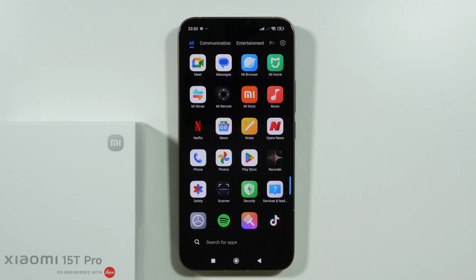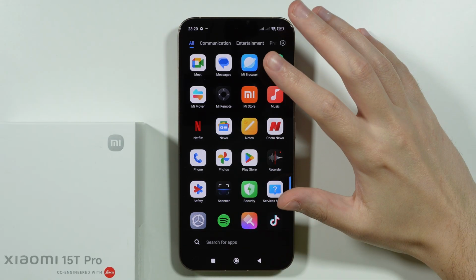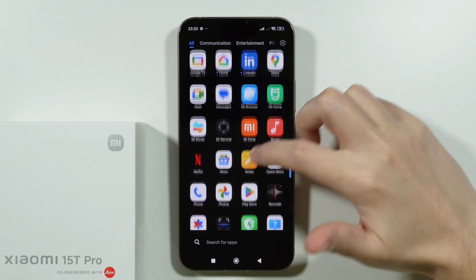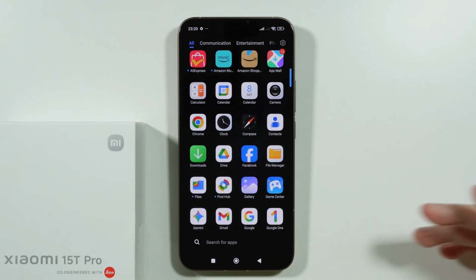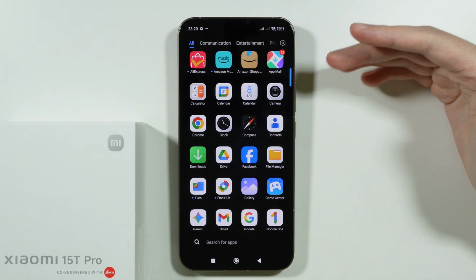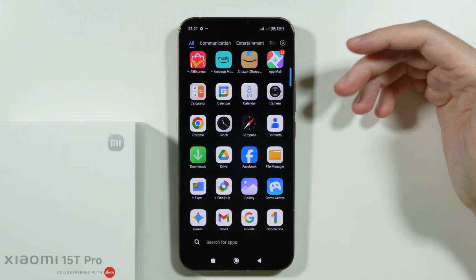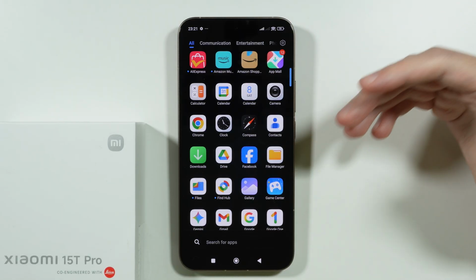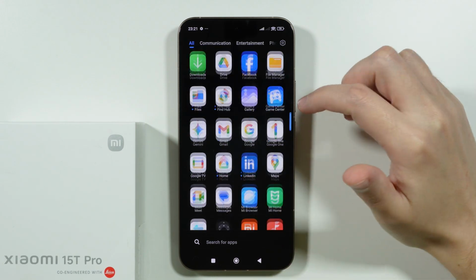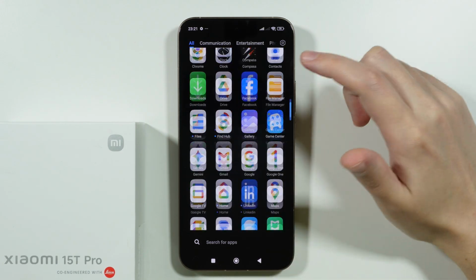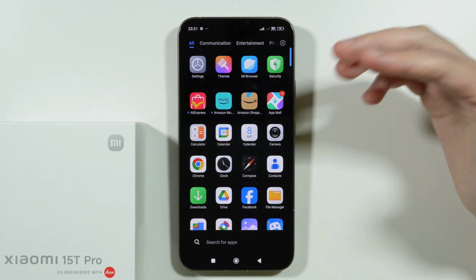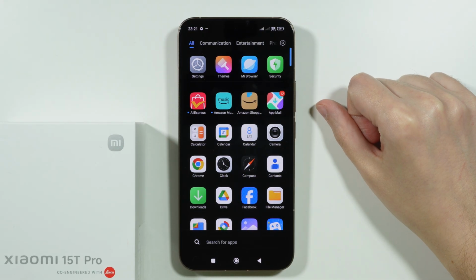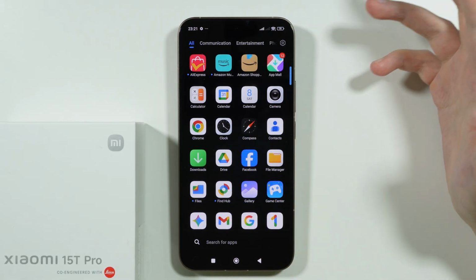And what is more is that many of Xiaomi apps that we have over here, like let's say this music app, the security app, themes app, and so on and so forth, they also contain ads. So if you use these apps, you can experience ads quite often. Of course, in many of these apps you can actually get rid of the ads, but for example, apps like the app mall, it seems that it is not really possible to turn off ads over there. And that's pretty much it.